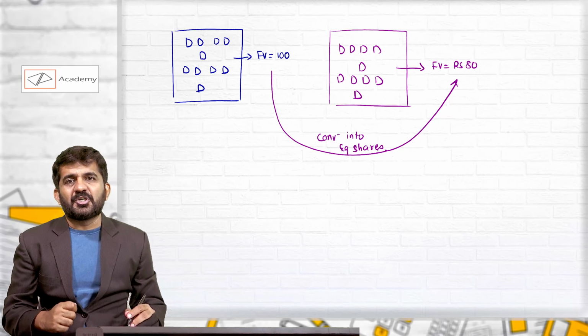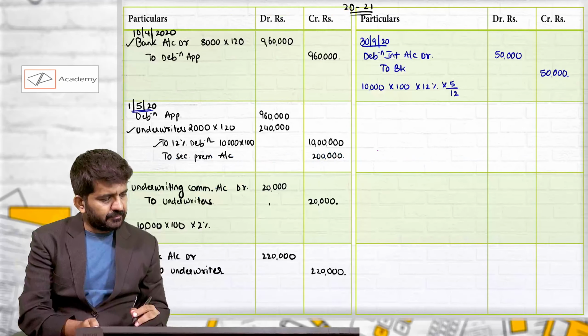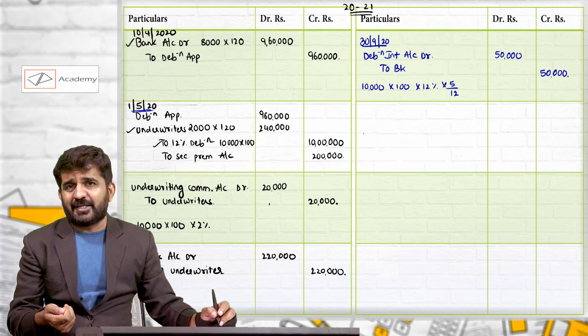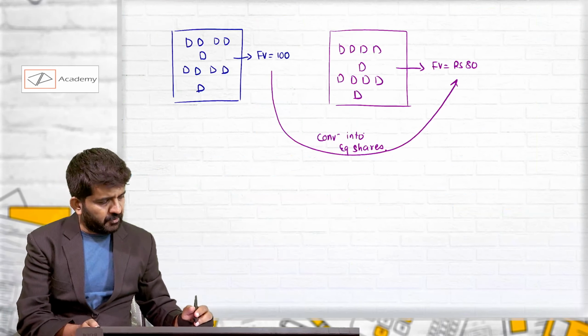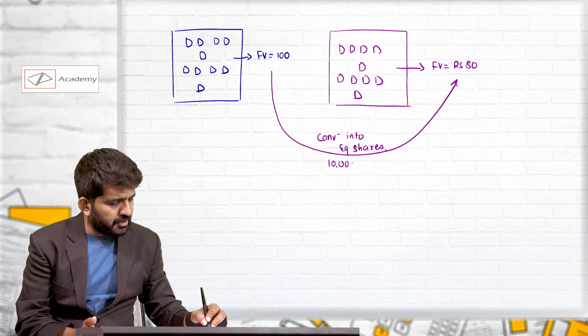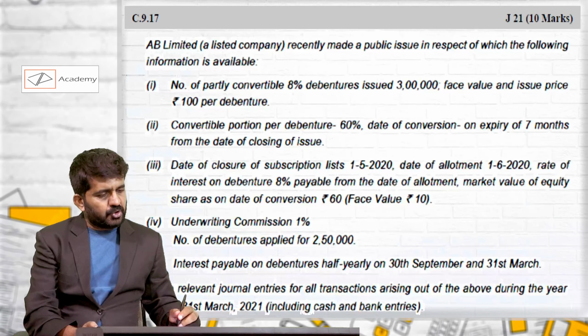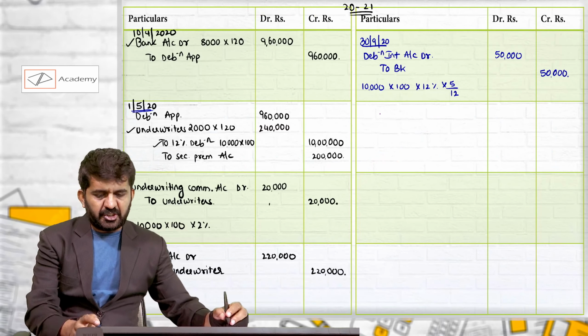And what will be the journal entry for conversion is very easy. First, 20% of debentures are converted, practically 10,000 debentures into 20 rupees. What is converted? 10,000 debentures, 20 rupees face value is converted. So that will be debited. We need to cancel those debentures. Now they are equity shares.